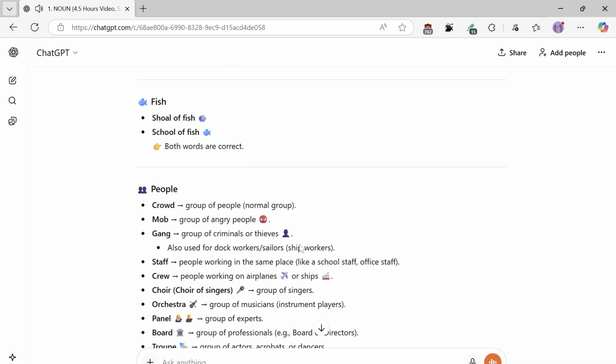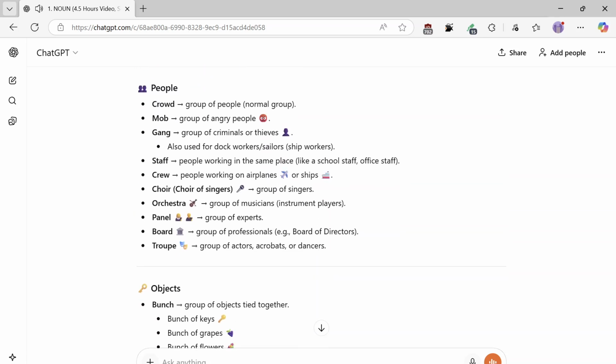Fish, shoal of fish, school of fish. Both words are correct. People: crowd, group of people, normal group. Mob, group of angry people. Gang, group of criminals or thieves, also used for dock workers, sailors, ship workers. Staff, people working in the same place, like school staff, office staff. Crew, people working on airplanes or ships.